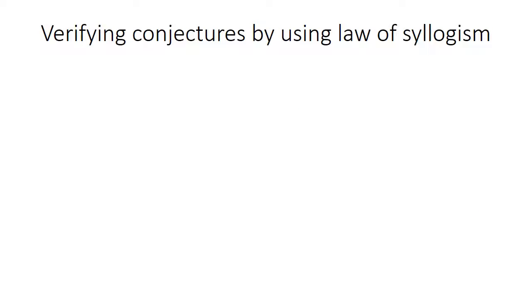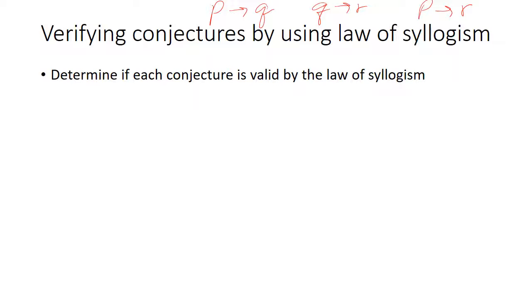Okay, we are going to verify conjectures using the law of syllogism. At least I think I'm saying that word right. So remember what that is: if you've got a statement, if P then Q, and then if you have Q then R, then you can say that P then R. When we go through, we're going to identify the parts of the given and the conjecture to see if they match. So we're going to determine if each conjecture is valid.